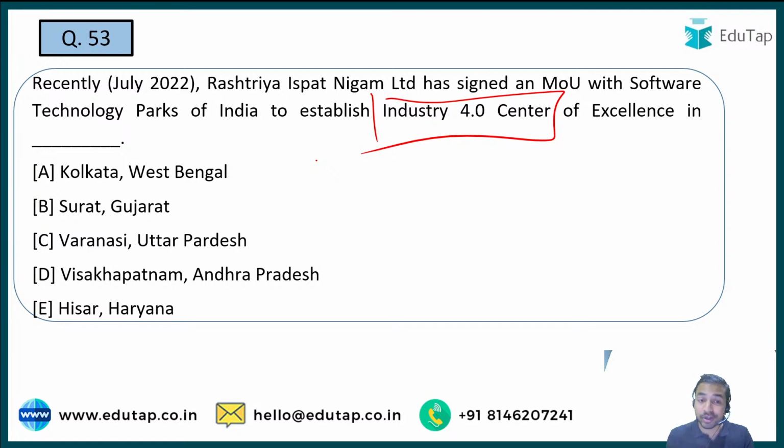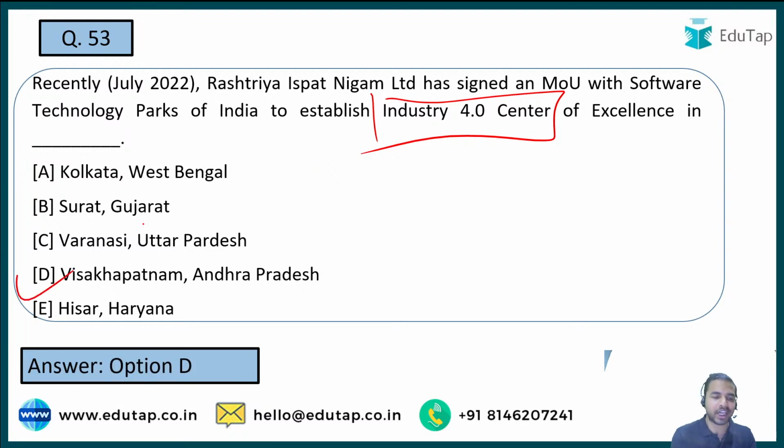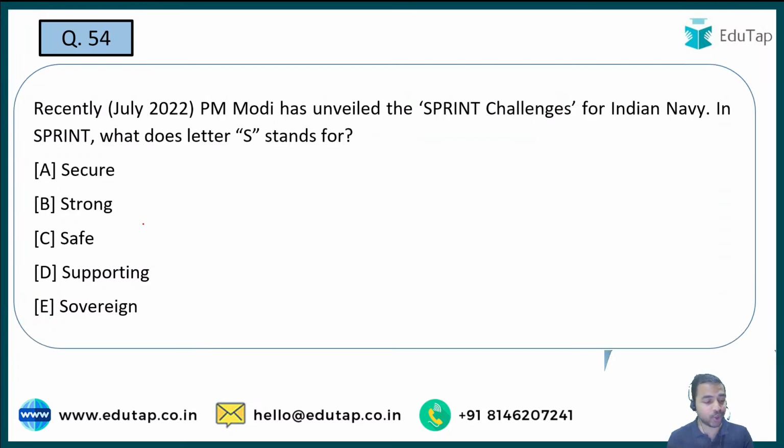Here the question is on the Rashtriya Ispat Nigam Limited. And here guys, the right answer is option D, that is Visakhapatnam, Andhra Pradesh. So Rashtriya Ispat Nigam Limited is going to launch its Industry 4.0 Center of Excellence in Visakhapatnam, Andhra Pradesh. That is what you should remember from the exam point of view. Now let's move on to the next question.